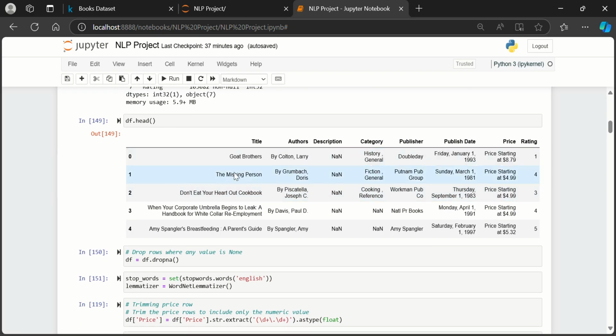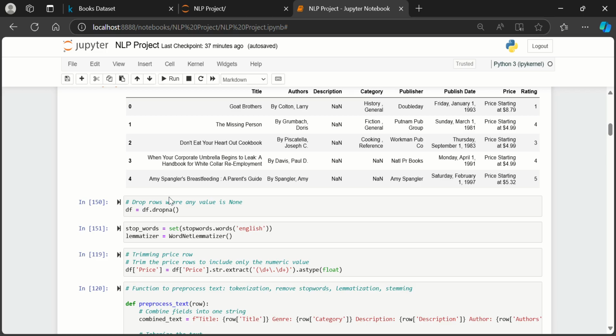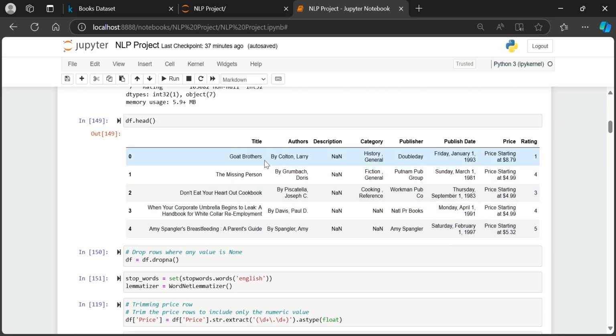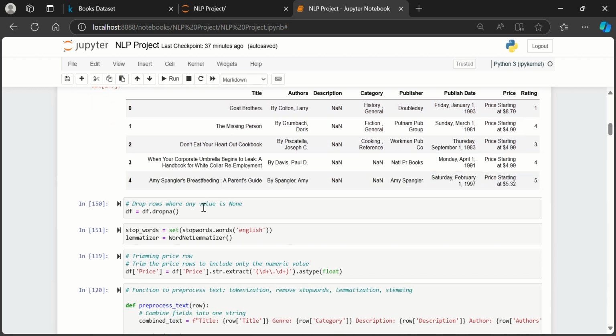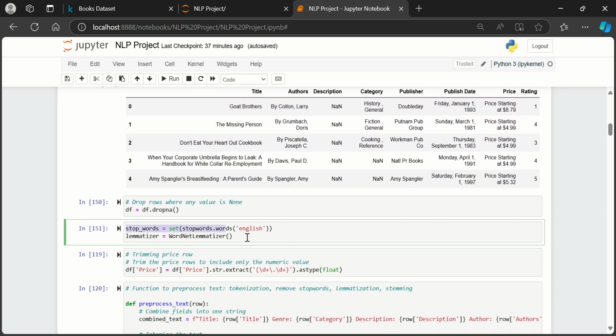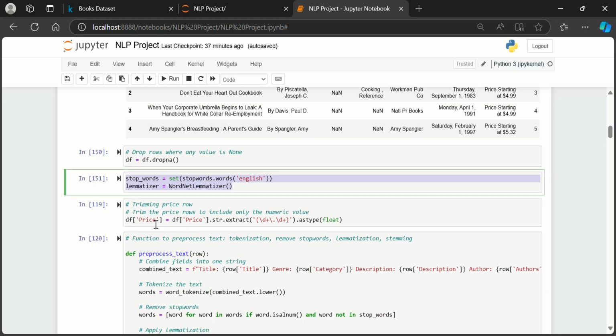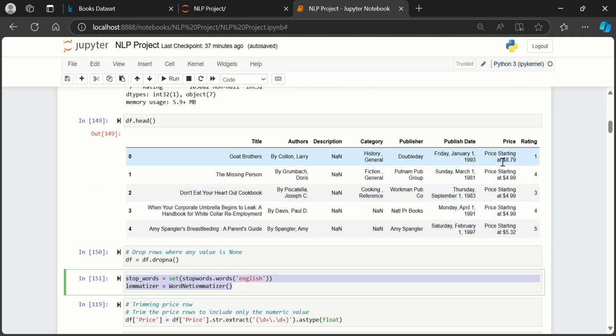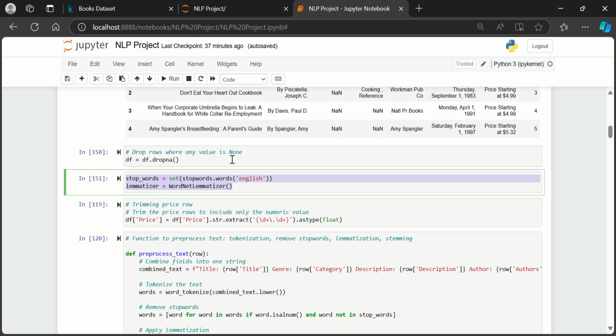and this is some of the pre-processing that I did. First, I downloaded the data frame, and here we can see some of the information that we have. I dropped some null columns that I had. I initialized the stop word set and the lemmatizer, and for the price, I also did some pre-processing here to remove the unwanted text.